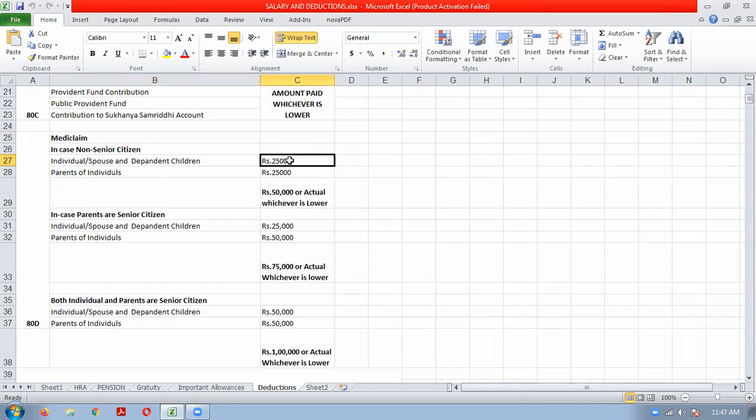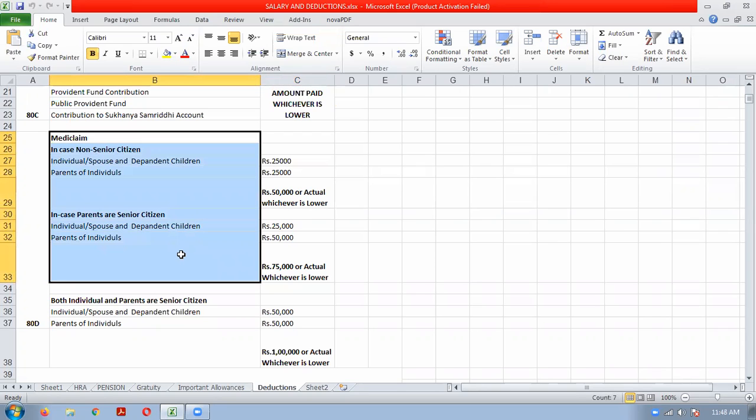How much will he get? 25,000. The question can also say the individual is paying medical premium for himself, spouse, dependent children, and also parents, all less than 60 years. How much deduction will you get? 50,000 or actual, whichever is lower. So combination questions can come from this. So you have to read this very properly.